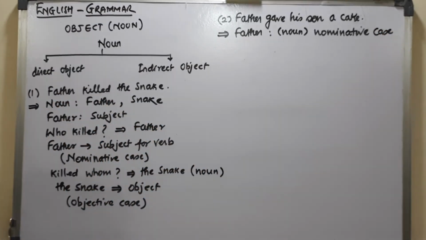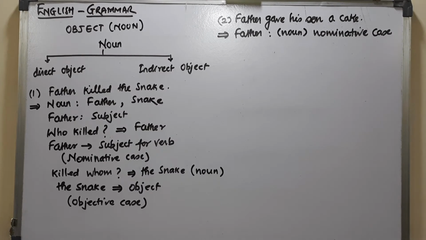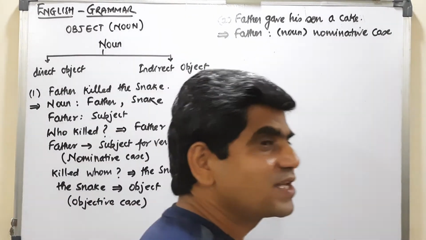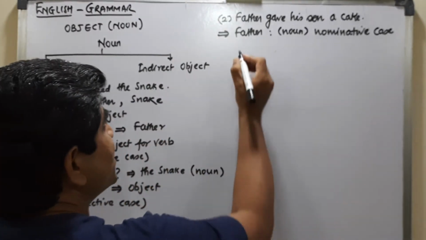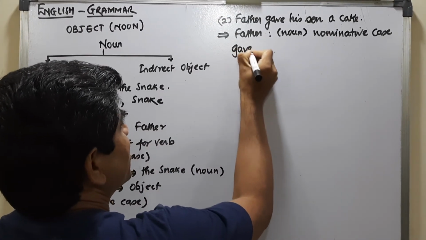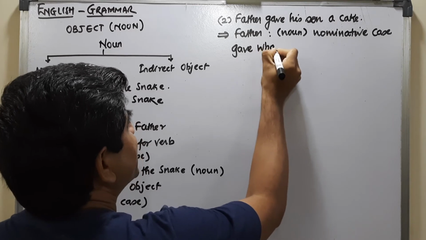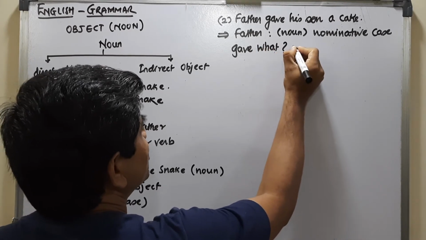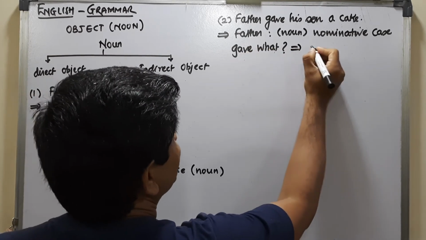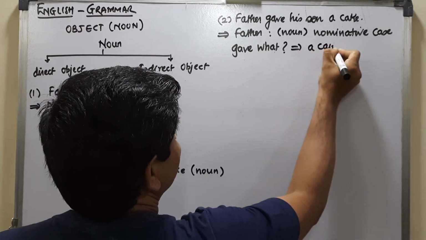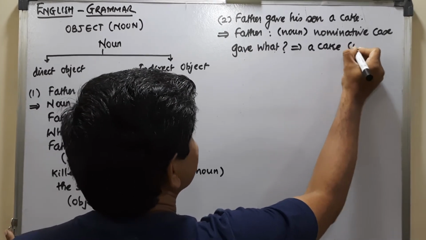So it is a nominative case. Okay, it is your noun. Agreed? Now if I ask question to gave, which is the verb, gave what? I get the answer, a cake, which is again a noun, right?